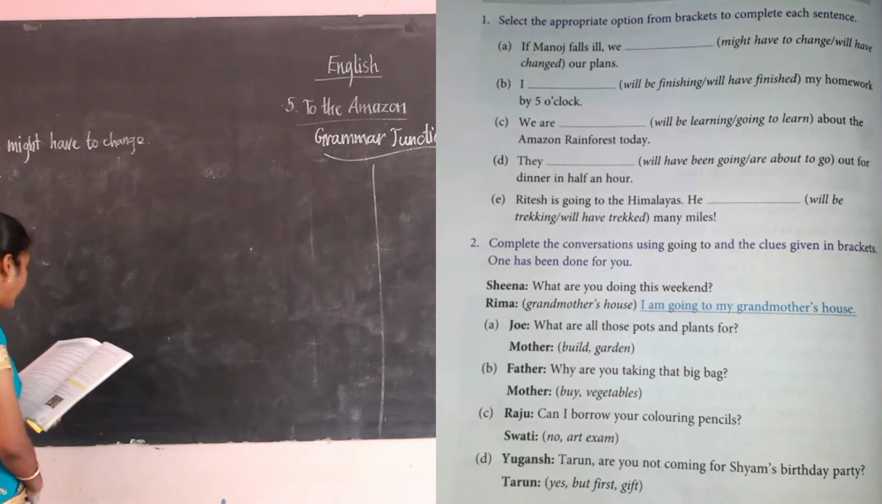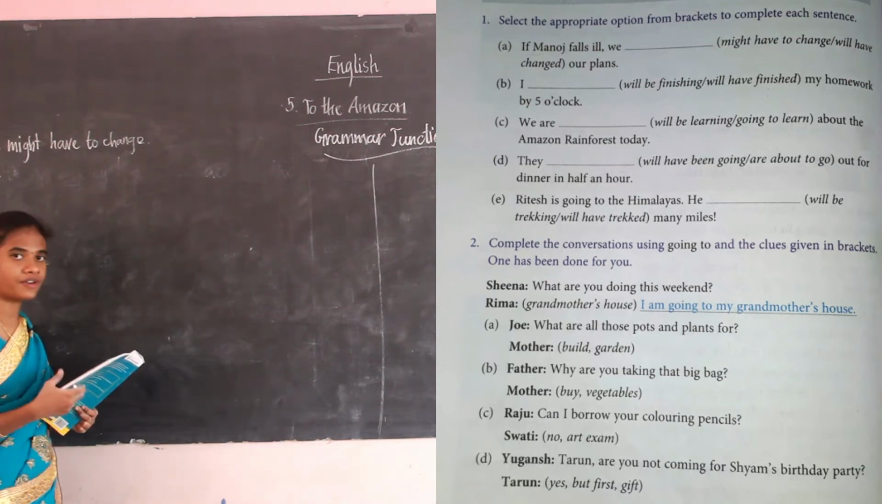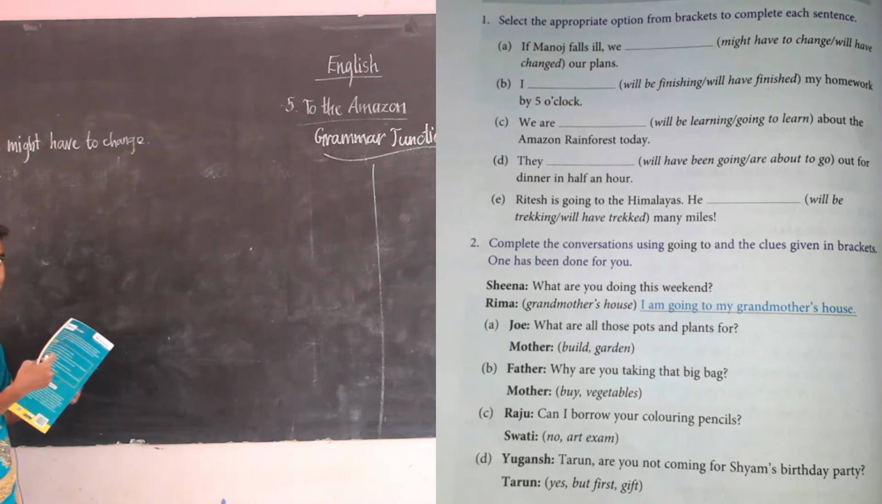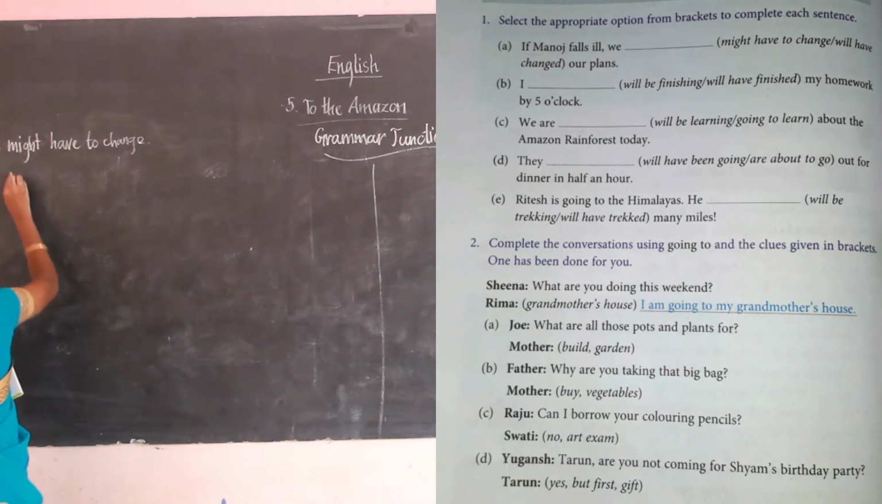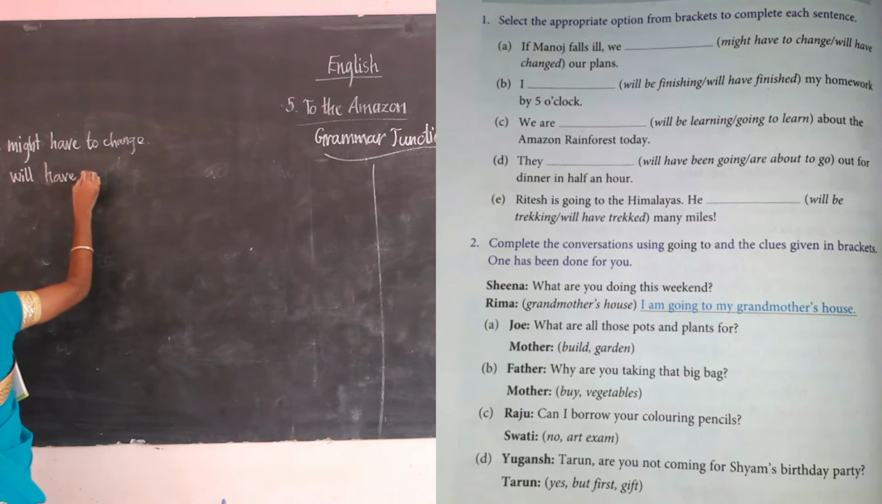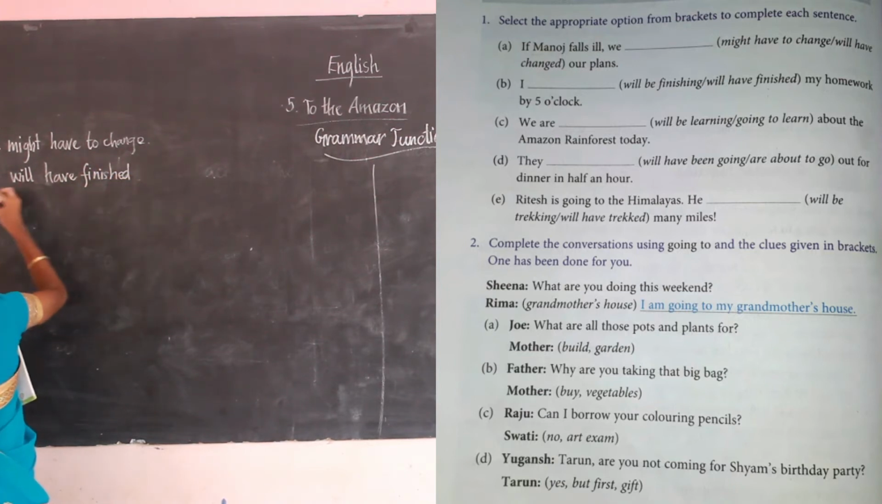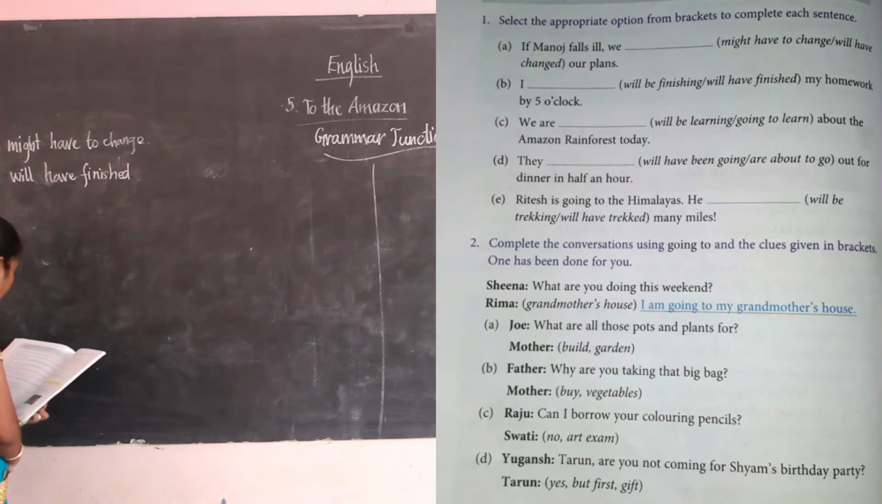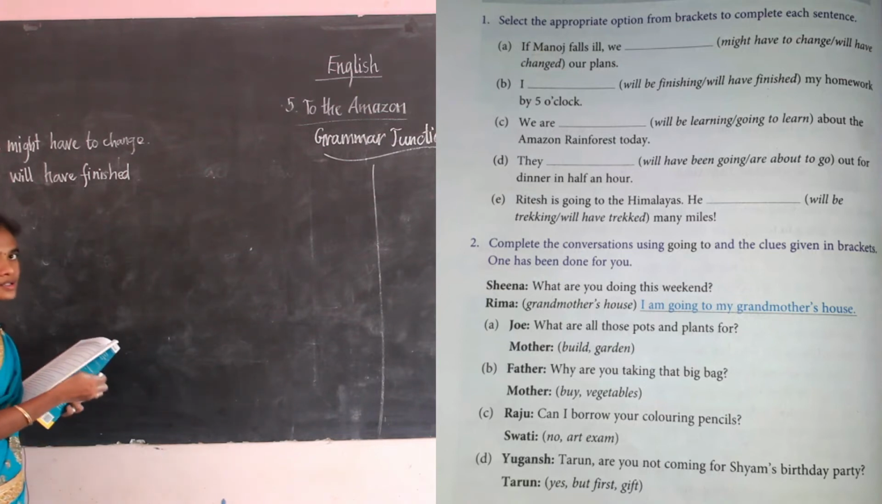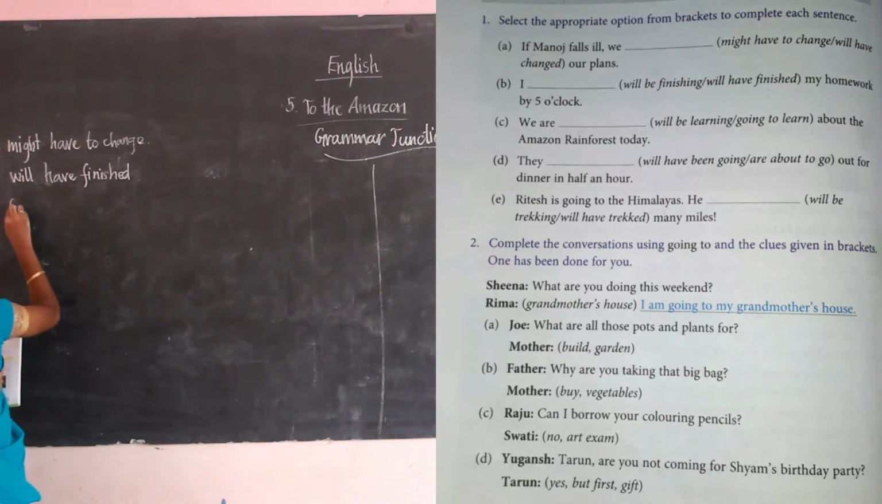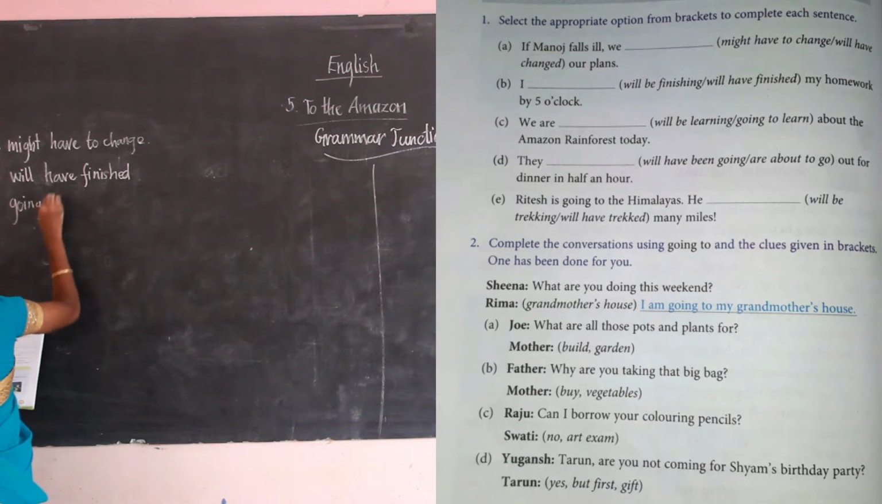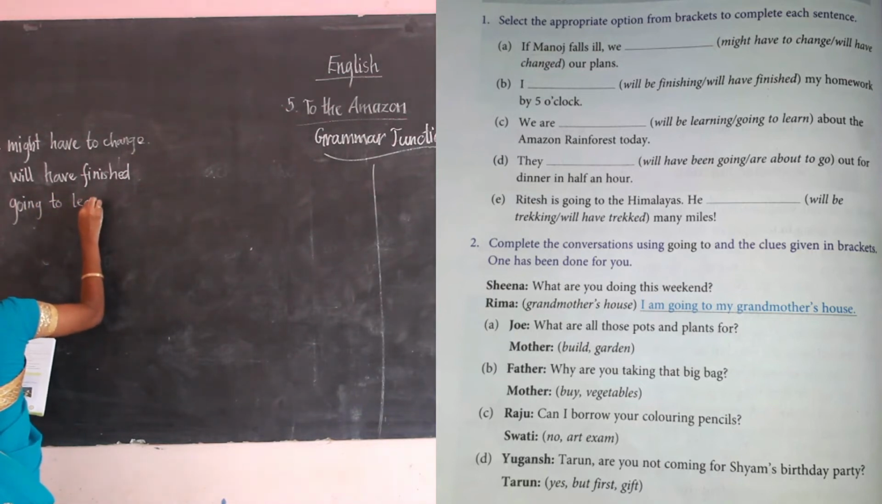Then B: I dash my homework by 5 o'clock. I will have finished. Okay, will have finished. The next, C: We are dash about the Amazon rainforest today. So we are going to learn about. Okay, going to learn about.